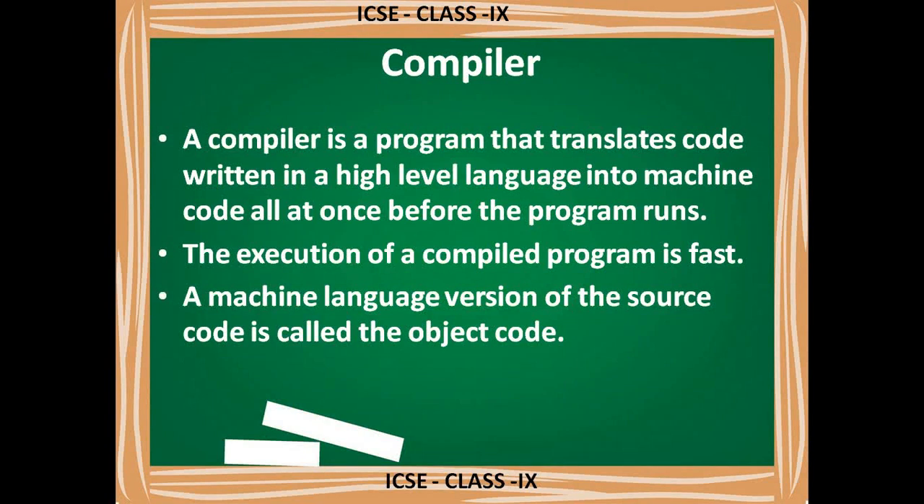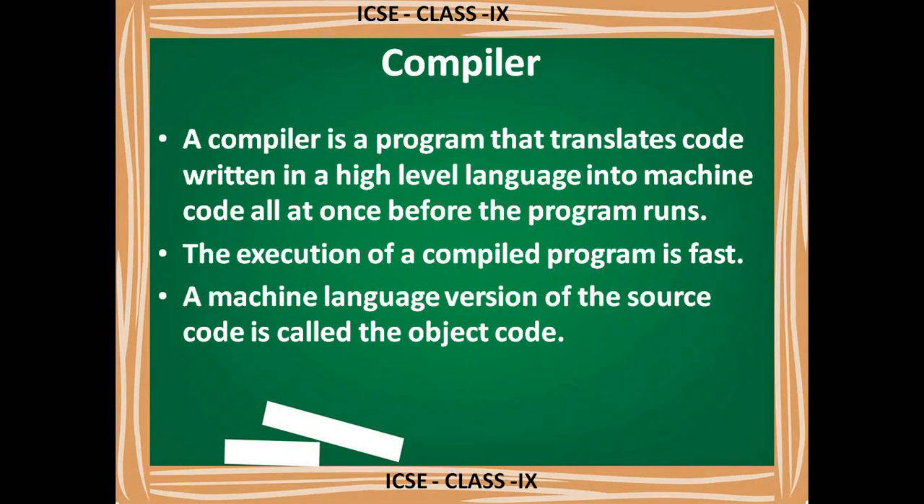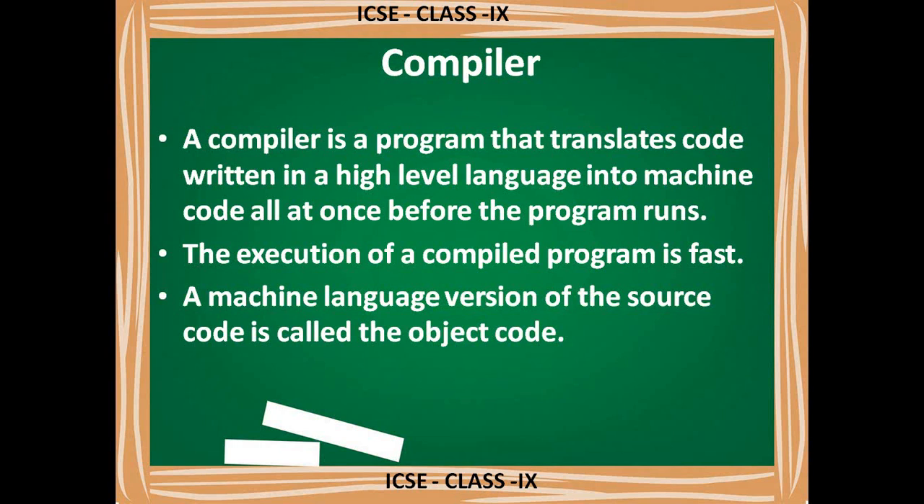For example, if you have made a mistake in the code, then it stops right there. You have to remove that error, and only then recompile. A machine language version of the source code is called object code. The code converted into machine form is called object code. Okay, thank you students.